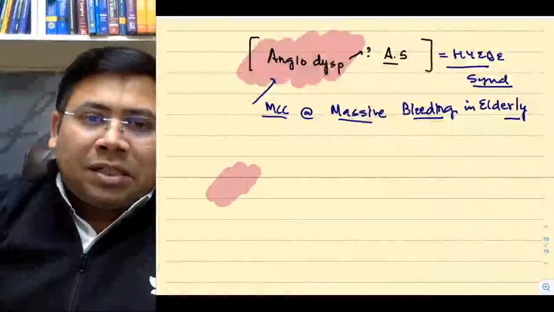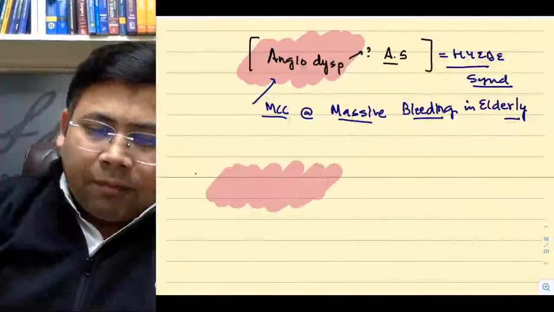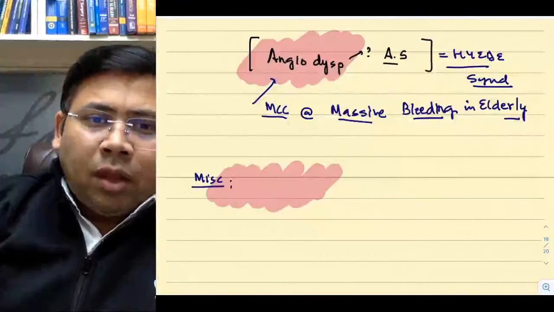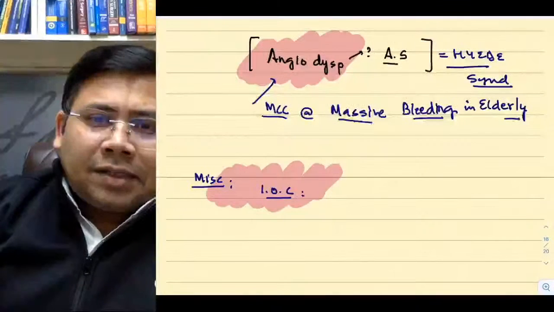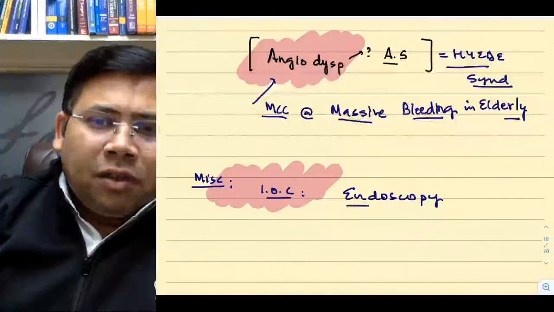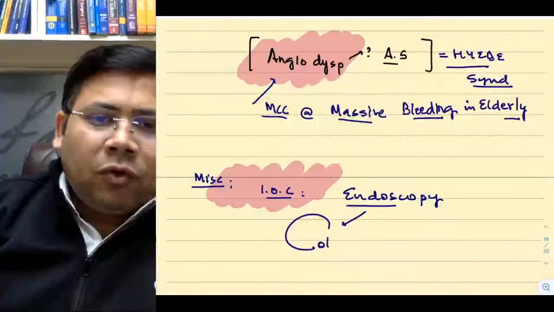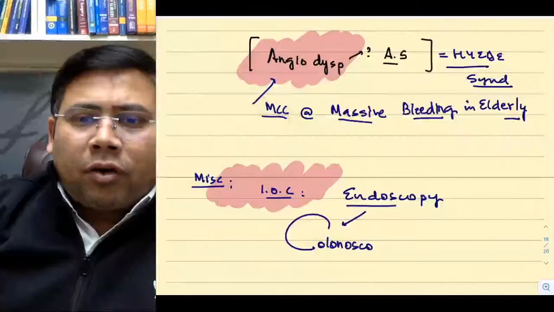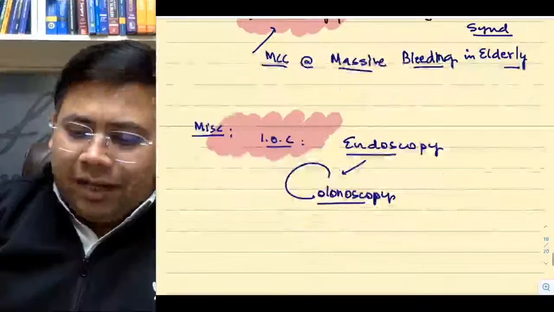Now again, miscellaneous about lower GI bleed. Investigation of choice is again endoscopy. What are the endoscopic options? We have colonoscopy. Remember two important points on colonoscopy. What is the length of the colonoscope?